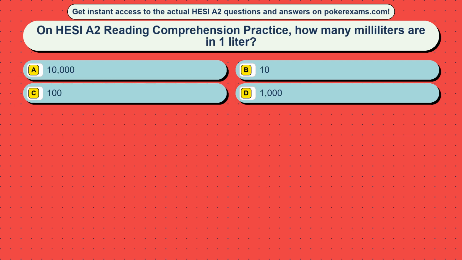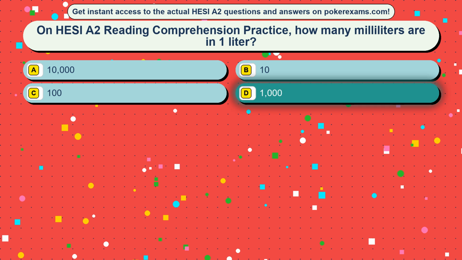Question 4. On HESI-A2 Reading Comprehension Practice, how many milliliters are in 1 liter? Option A, 10,000. Option B, 10. Option C, 100. Option D, 1000. The correct answer is option D, 1000.